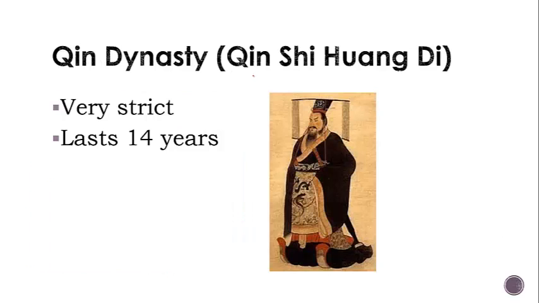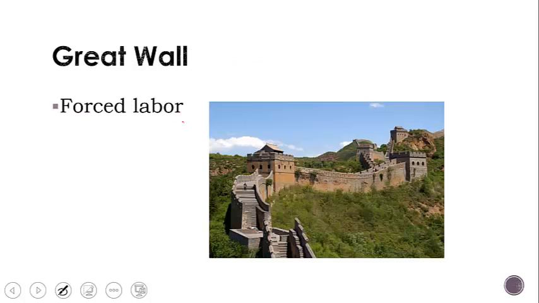However, Qin was a very strict ruler. His rule only lasted 14 years. If he didn't like what somebody would say, he would force them into labor. Qin started the Great Wall of China. He would force people to go and build the wall if he did not like their position. So if you disagreed with Qin, you might be forced into labor. You also might have to go fight in the army.